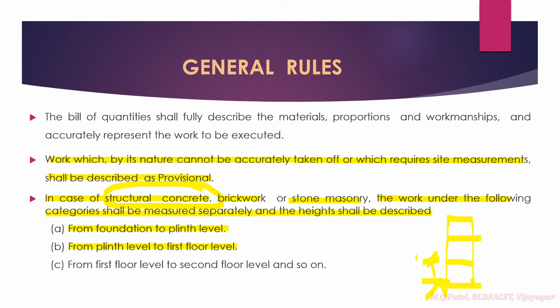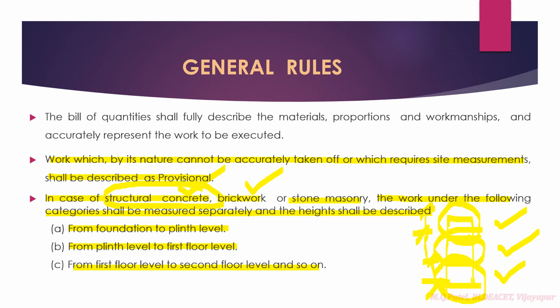Again from plinth to first, this has to be measured separately. Again from first to second, and so on. Whether it is a column, beam or slab or any other item you take, this has to be measured separately. Here also we do brick masonry, at different levels, and it has to be measured separately. From foundation to plinth, you have to do measurement separately, whether it is any concrete work or brick or stone masonry work or block works, any other works you take. So level-wise separate measurement has to be done.